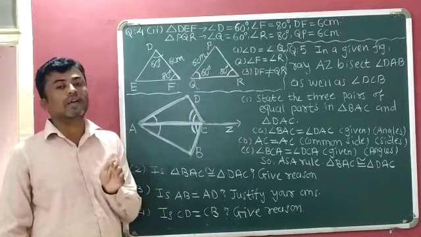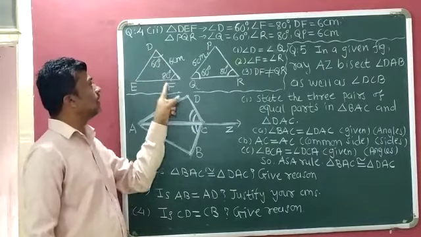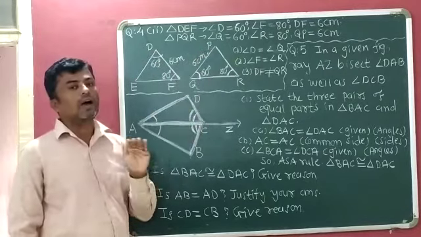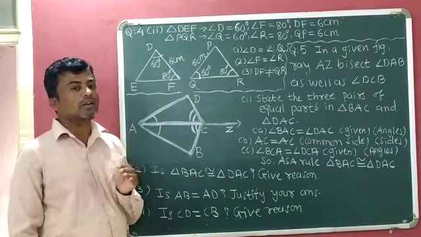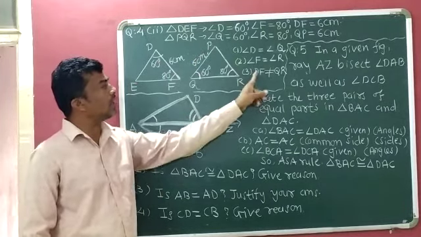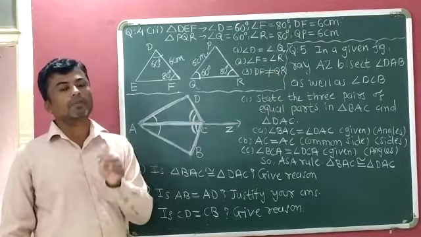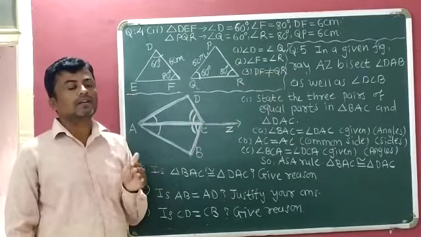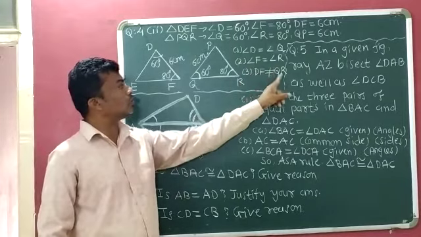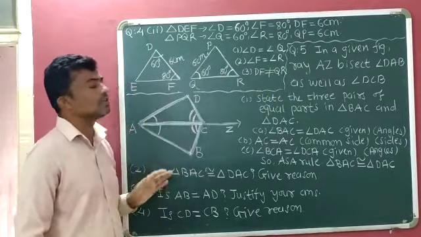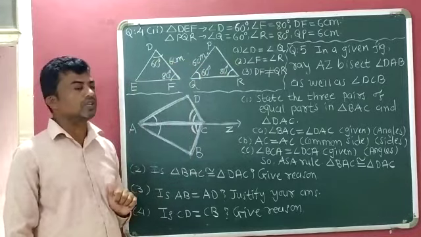So according to the ASA congruence rule, triangle DEF and triangle PQR are not congruent to each other. Why are they not congruent? Because the included sides DF and QR have different measurements, or we can say they have different lengths, or we can say that DF is not equal to QR. So both triangles are not congruent to each other.